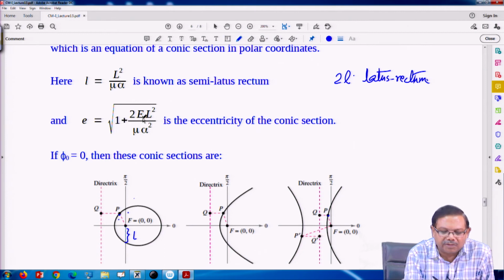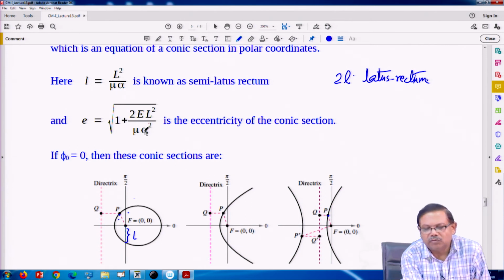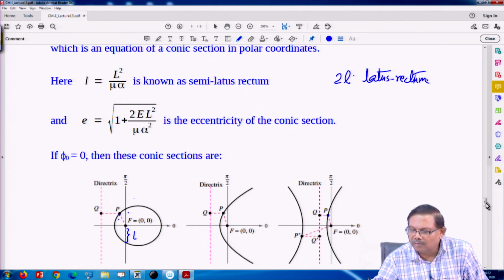So, depending on eccentricity, there would be various kinds of orbits, and eccentricity we have already written in terms of energy of the particle, total mechanical energy, angular momentum, and the strength of the force, that constant alpha. So, alpha will depend on gravitational constant and product of masses, and it may also depend on some constant times the product of two charges which are showing this kind of behavior.